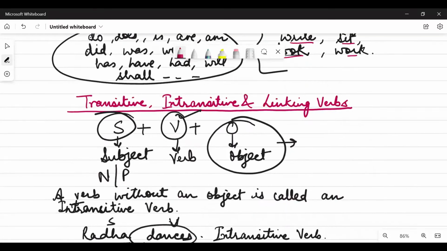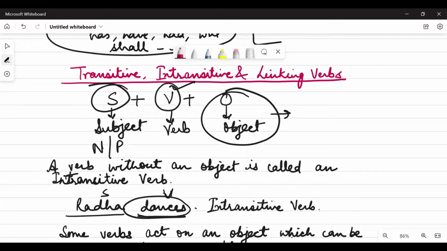Now, the topic that I'm going to talk about today is transitive, intransitive, and linking verbs. Right? So, please understand that a sentence in English is always formed like this: SVO, subject, then verb, and then object.